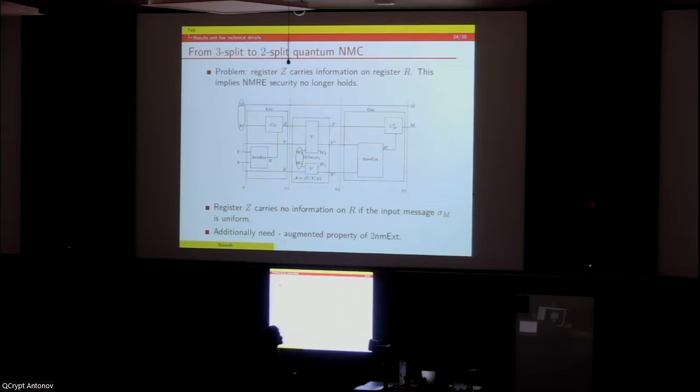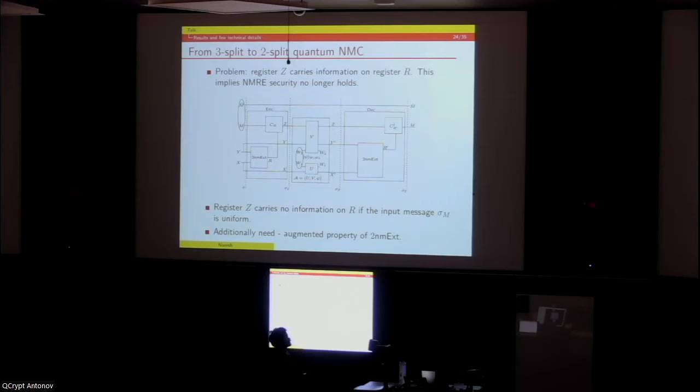But noting that the encoding we are doing is a unitary, if message M is uniform to begin with, then Z carries no information about R anymore. So we proceed to work this argument for a uniform message M, and this alone is not sufficient. What we need additionally is the augmented property of the two-source non-malleable extractor.